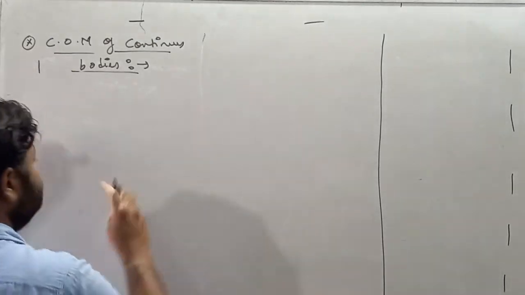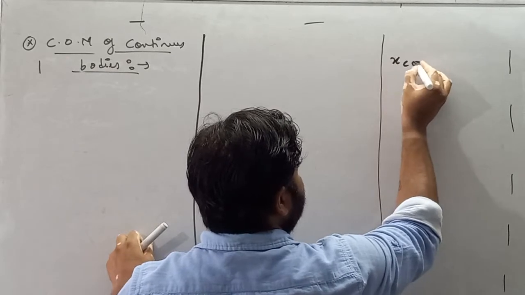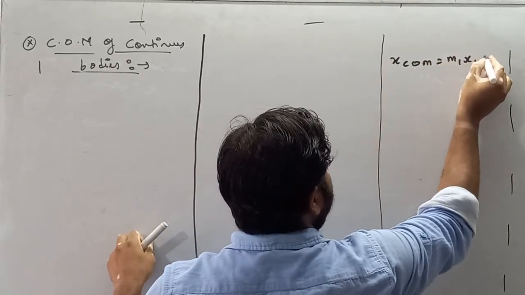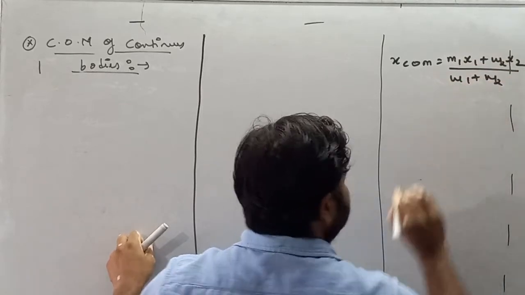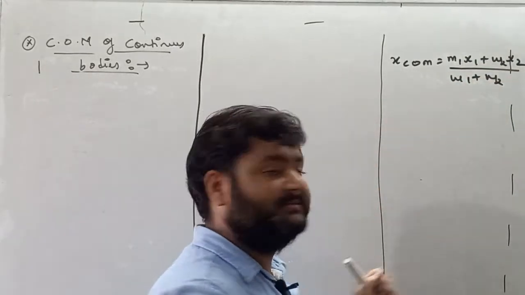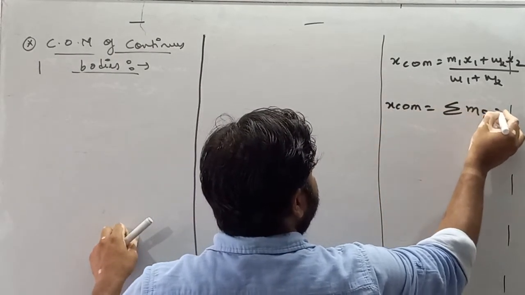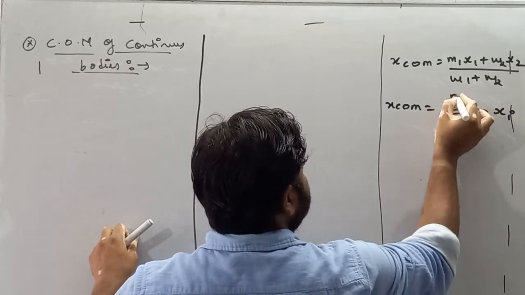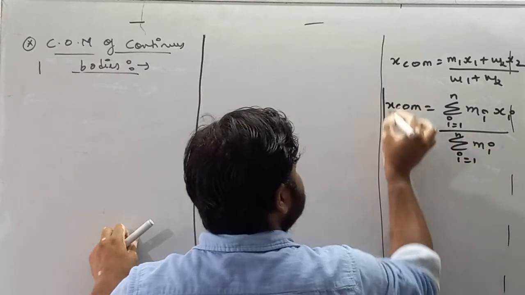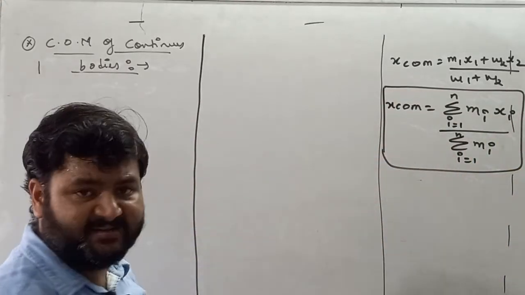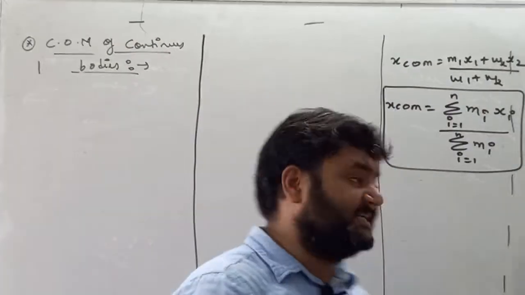So let's say we know that the center of mass formula for the x coordinate is m1 x1 plus m2 x2 divided by m1 plus m2. If I am taking summation, then x center of mass is equal to summation mi xi for i from 1 to n, divided by summation mi for i from 1 to n. This is the formula for x center of mass, I mean the coordinate of the center of mass along the x-axis.